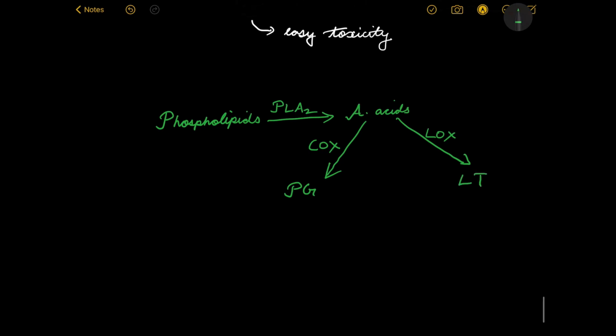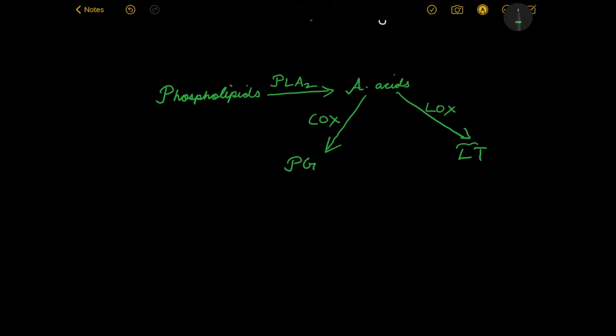Okay, these leukotrienes, as I had mentioned, are very important as far as bronchial asthma pathophysiology goes, because leukotrienes, when they act upon their receptors, will cause bronchoconstriction. So leukotrienes are very, very important mediators of bronchoconstriction, and that is why we have an entire avenue of treating bronchial asthma by inhibiting leukotrienes.